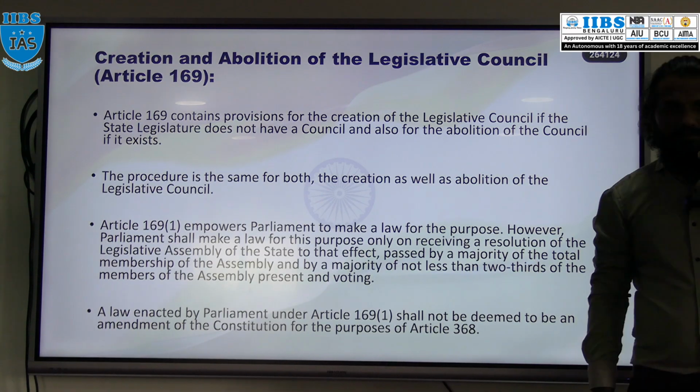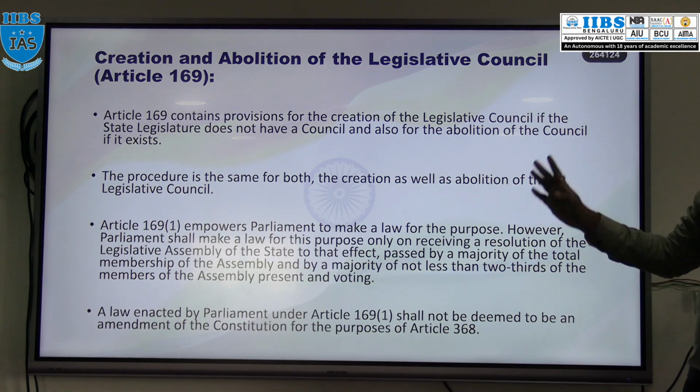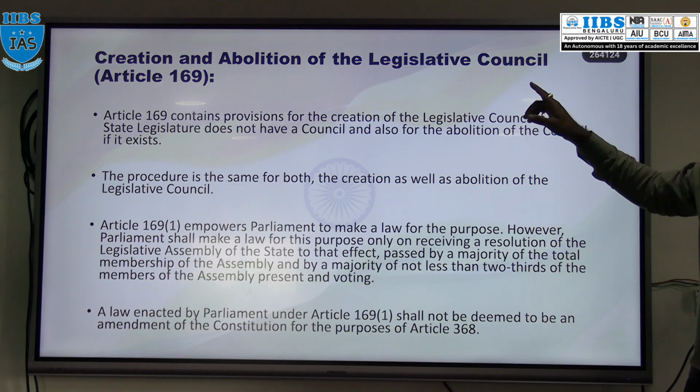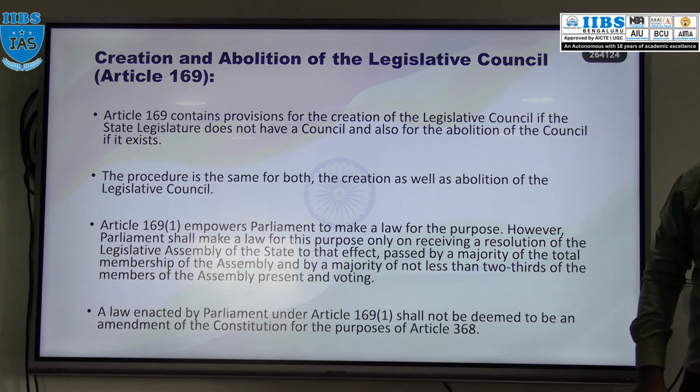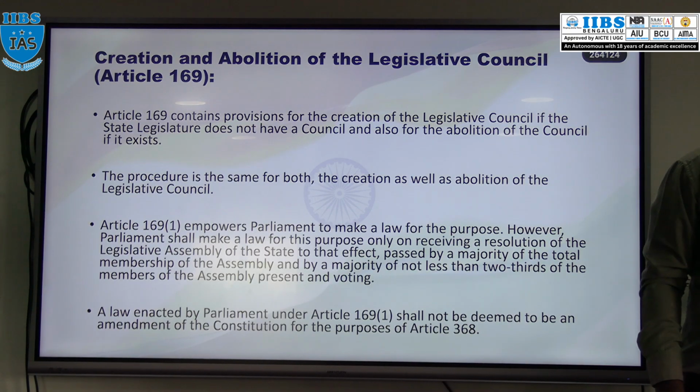In our constitution, it is clearly mentioned under Article 169. What is that? Article 169 deals with the creation as well as the abolition of the state legislative council. Now I will just mention the word council, easy for us.